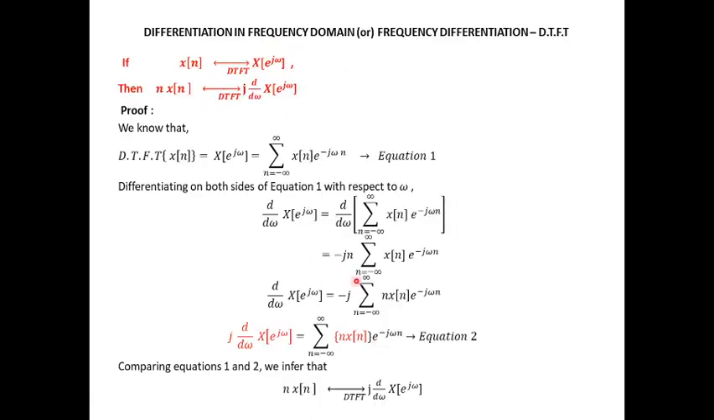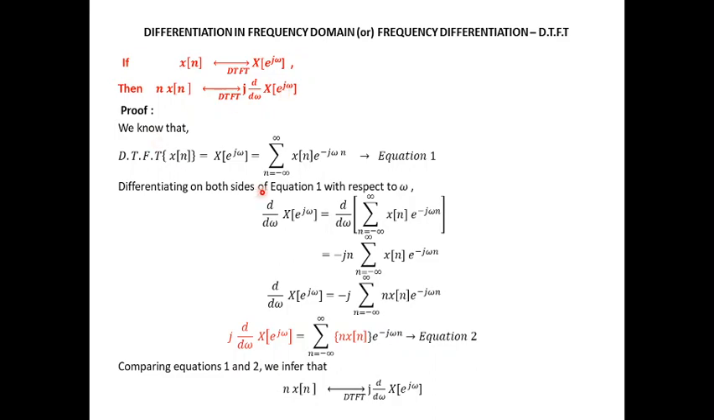Differentiation in frequency domain property, or frequency differentiation. If the DTFT of x of n is X of e power j omega, then consider n into x of n. If the given signal is multiplied in time domain by a factor n, which is the time index, then the corresponding DTFT will be j into d by d omega of X of e power j omega. Since the DTFT is getting differentiated with respect to omega, it is called the frequency differentiation property.